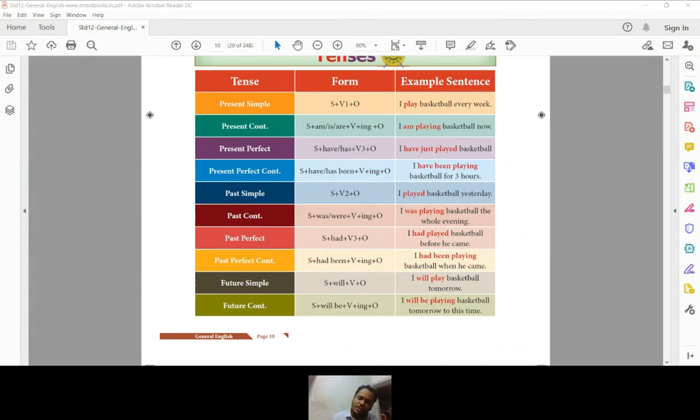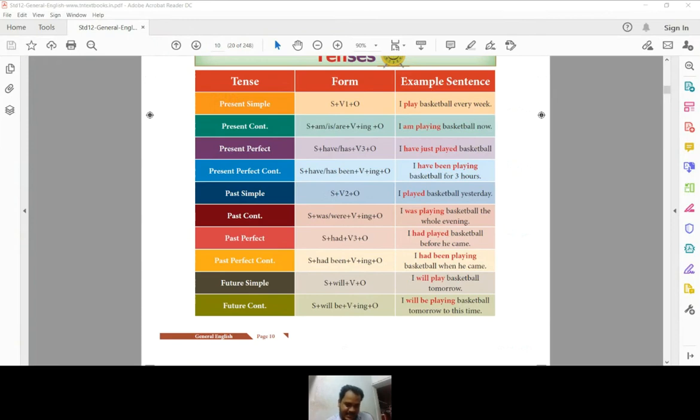And there is no usage of future perfect and future perfect continuous. So whatever is given to us, we can focus on it. And one example is given to you here for every tense with a formula, so you can make more and more sentences for your practice purpose.